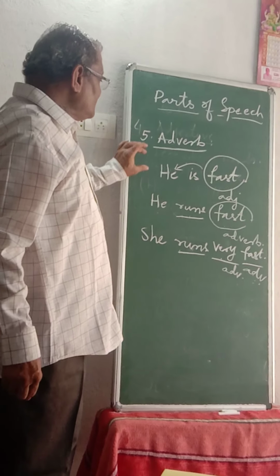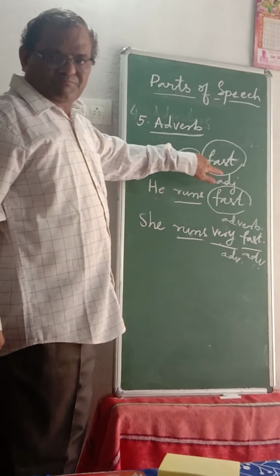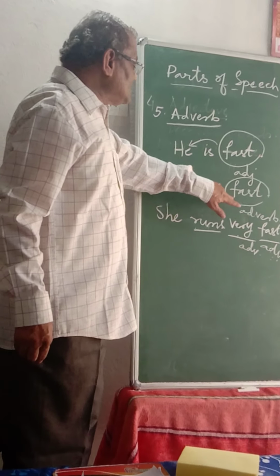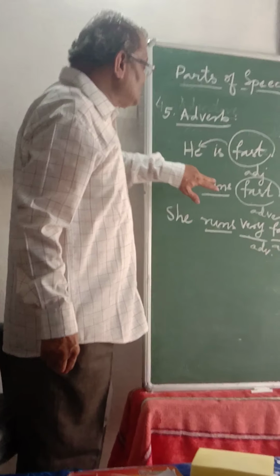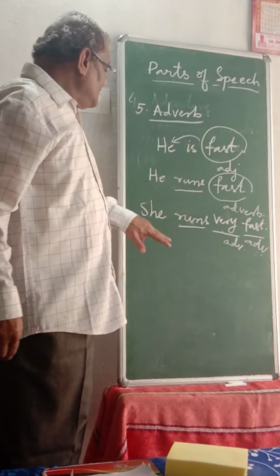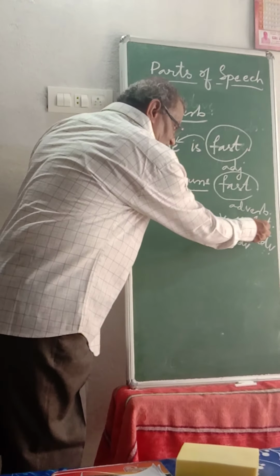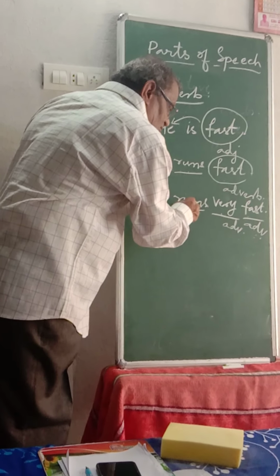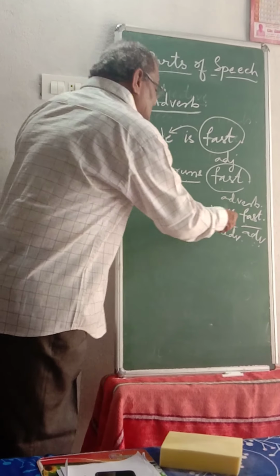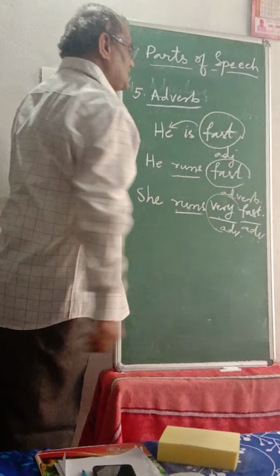So now here we came to know, in he is fast, fast is an adjective. Same word, he runs fast. This fast is not telling about he, it is telling about running, he is running. So this is an adverb. She runs very fast. This word fast is telling about running only, so this is an adverb. How much fast? Very fast. This very is telling about another adverb. So this is also an adverb.